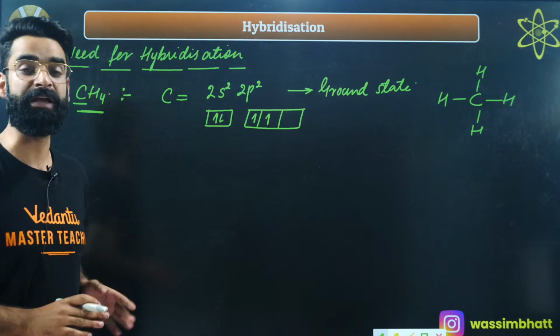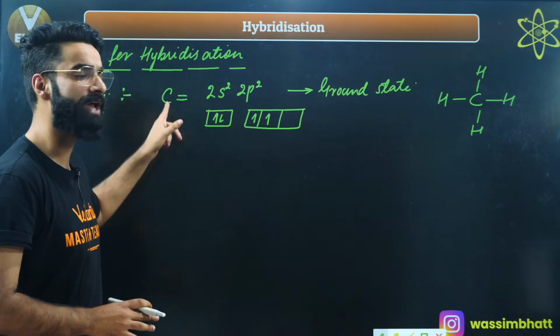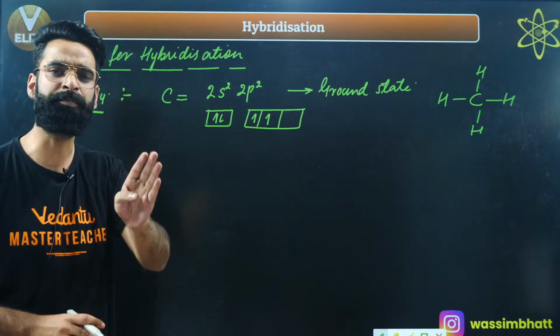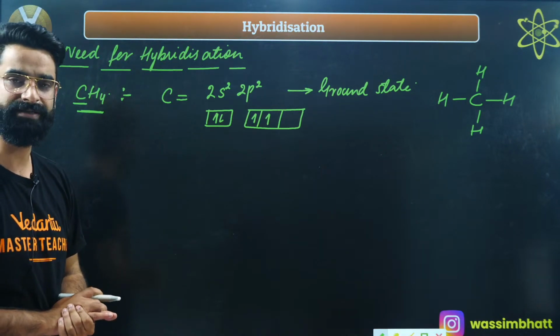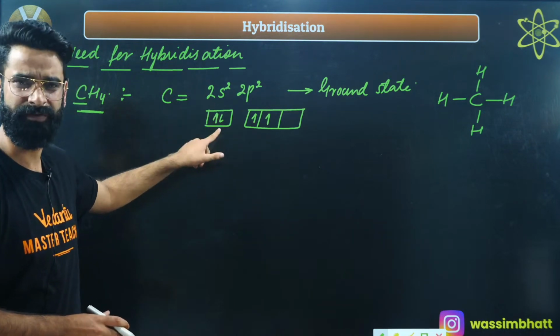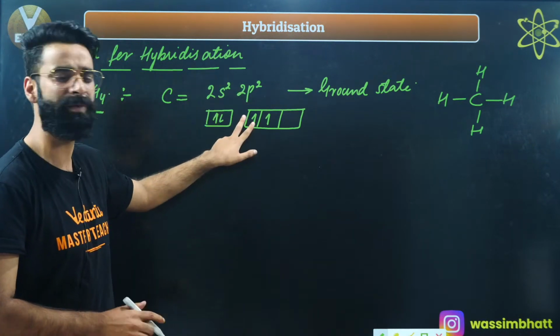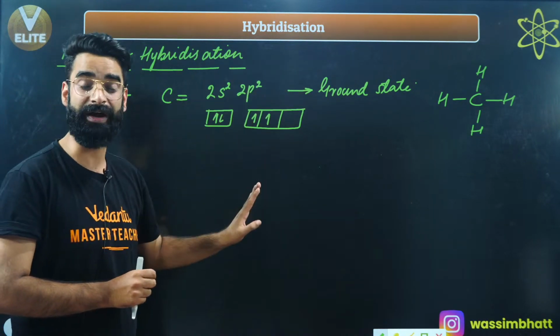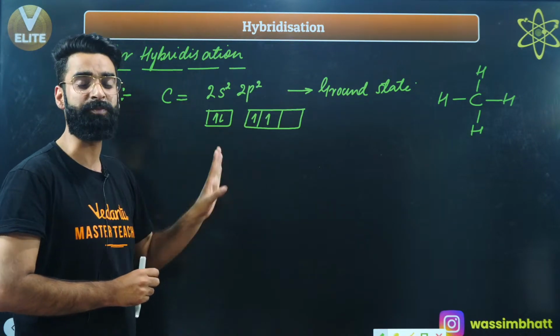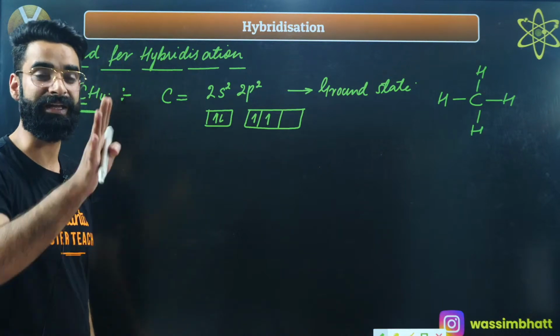So in order to make 4 bonds, this carbon should have 4 orbitals carrying the unpaired electrons. As per the ground state configuration, it has only 2, but it has to make 4 bonds, so there should be 4 atomic orbitals containing the unpaired electrons.